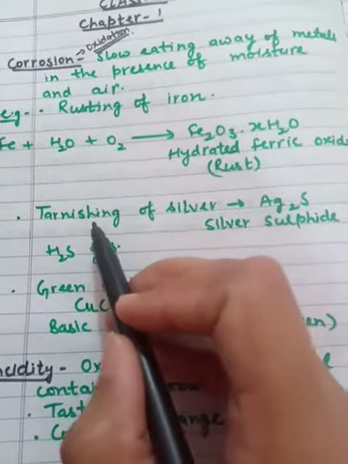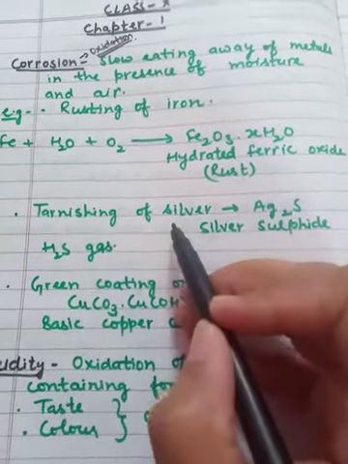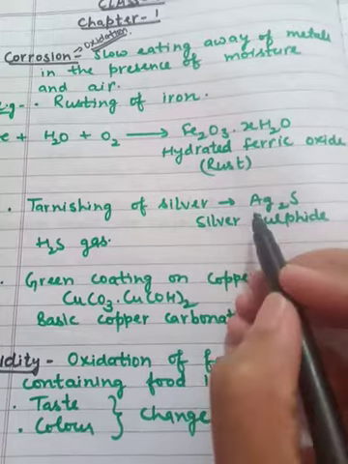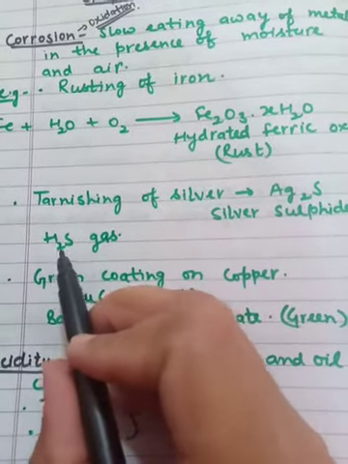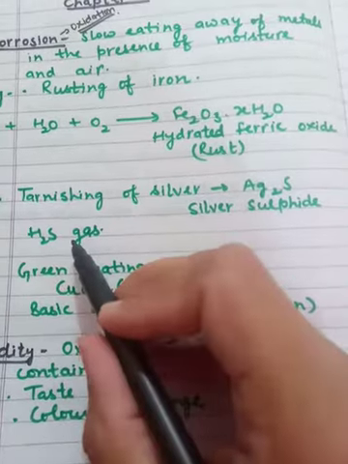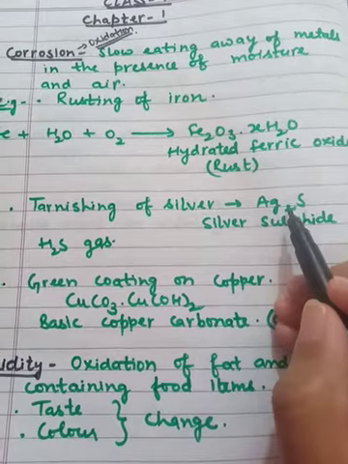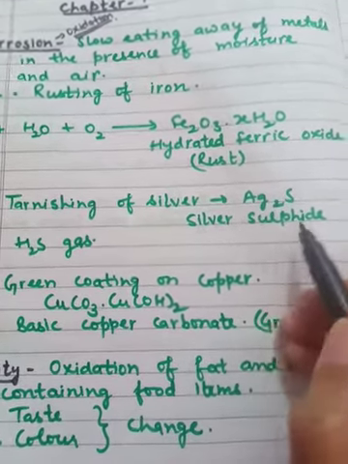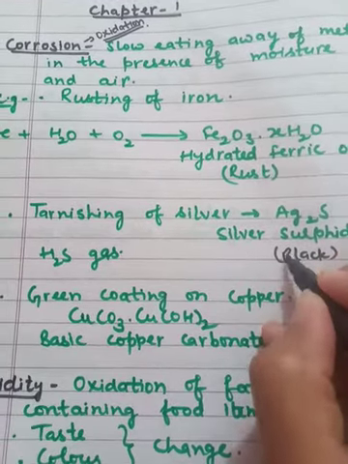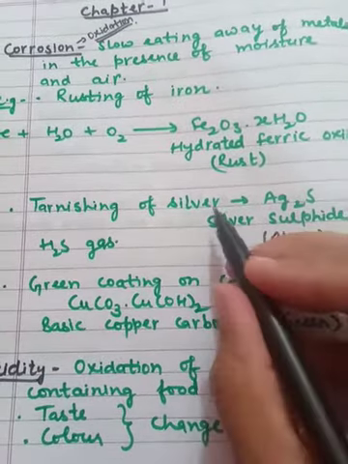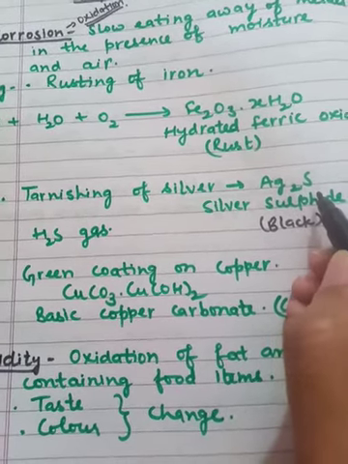Second example is the tarnishing of silver. Tarnishing means silver becomes black in color due to the reaction with H2S gas, hydrogen sulfide gas. When silver reacts with hydrogen sulfide, it forms Ag2S. This is silver sulfide, which is black in color. So the silver will become black due to the formation of Ag2S.